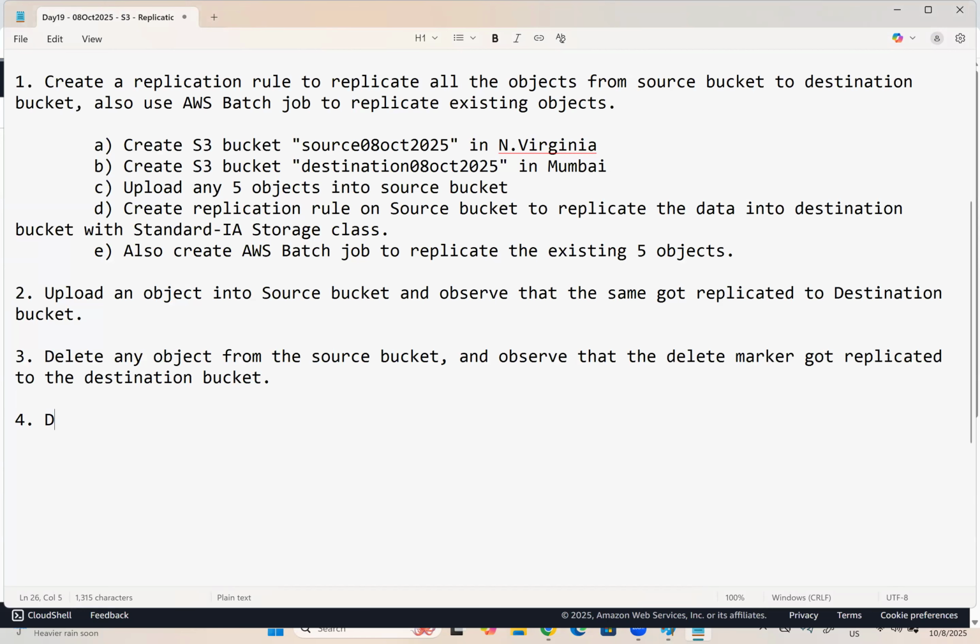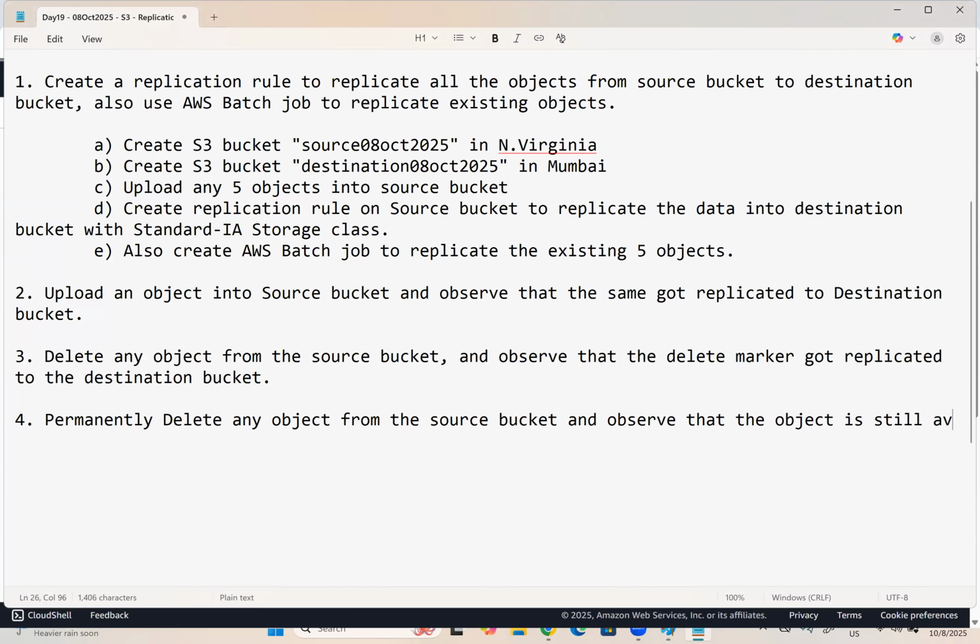Now, permanently delete any object from the source bucket and observe that the object is still available in the destination bucket.